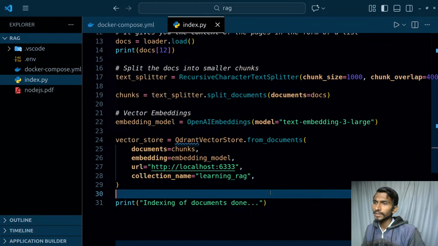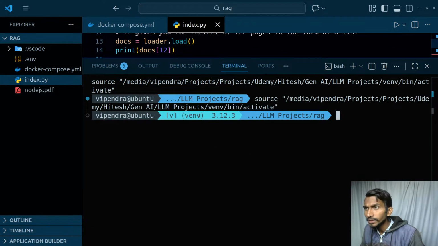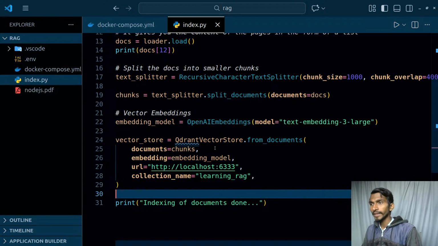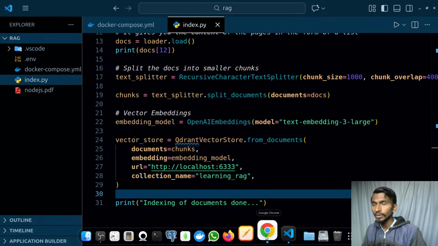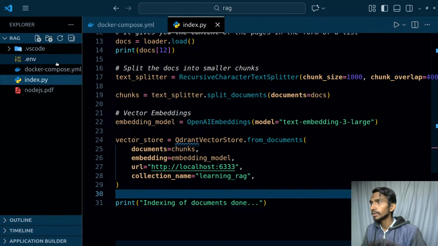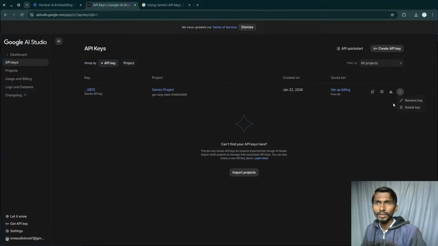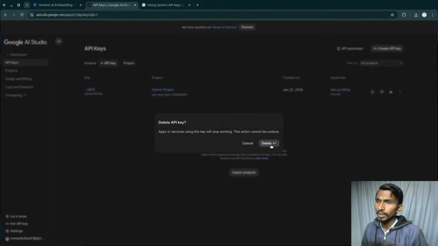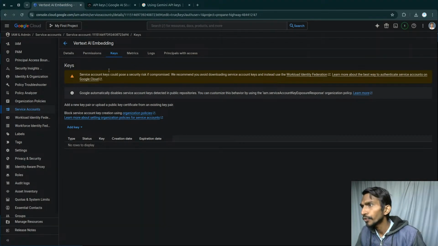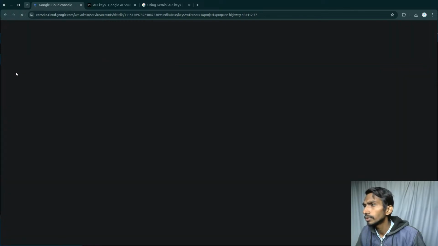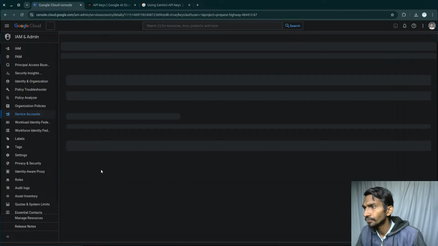And I can even use Vertex AI. When it comes to using Vertex AI, so what it said initially, come on, I can't really go back, never mind. ls, so ultimately I can provide the path of that Vertex key if I'm not wrong, but never mind. This is done, go to this particular thing, delete this key. Right now I'm not really gonna be using this particular key, and now it's time to use Vertex AI. So I will be creating, I hope that is already created. Reload the page. I have created it.